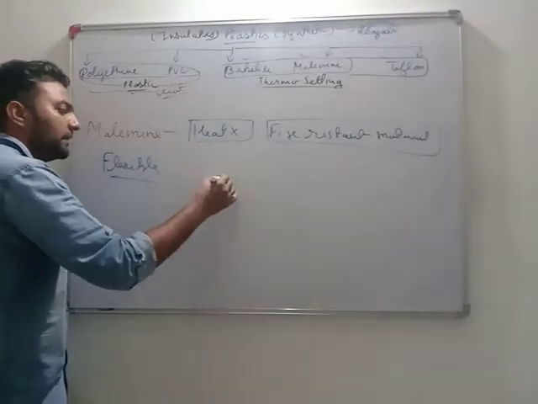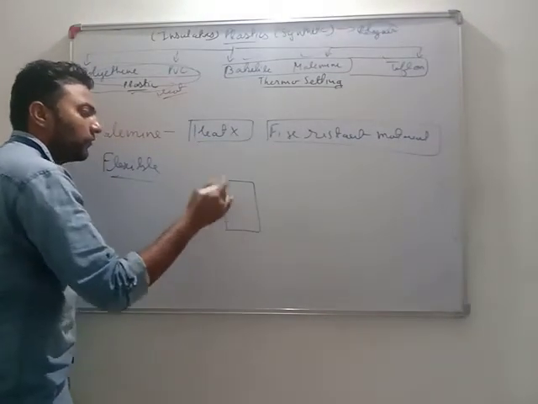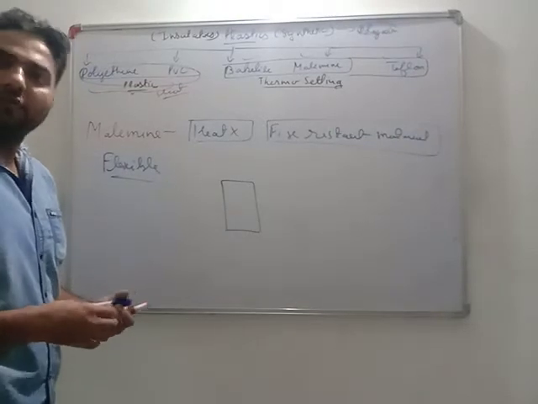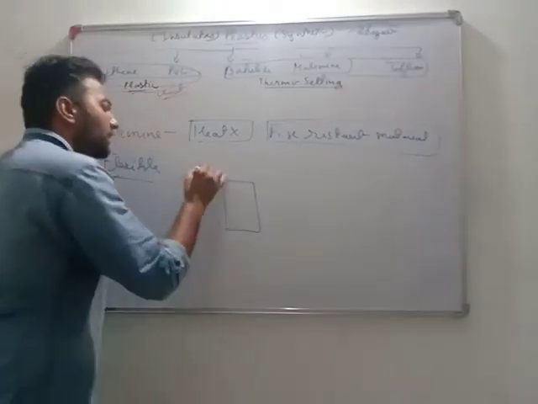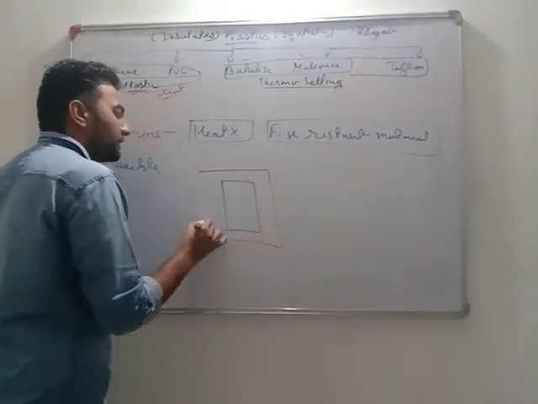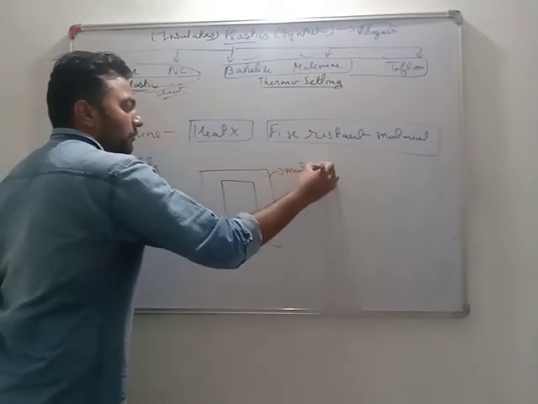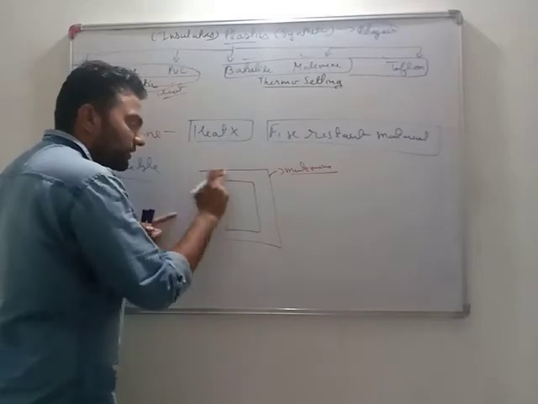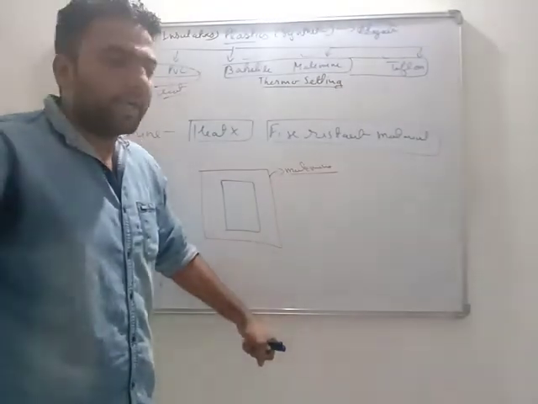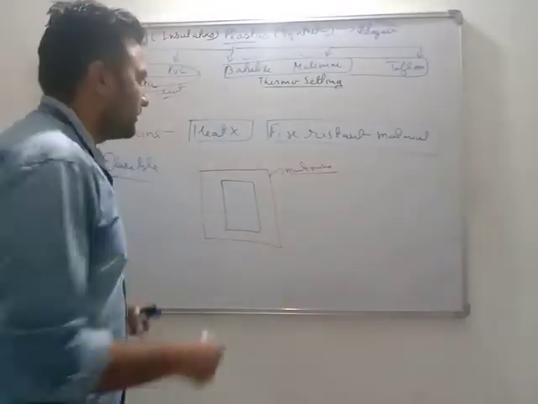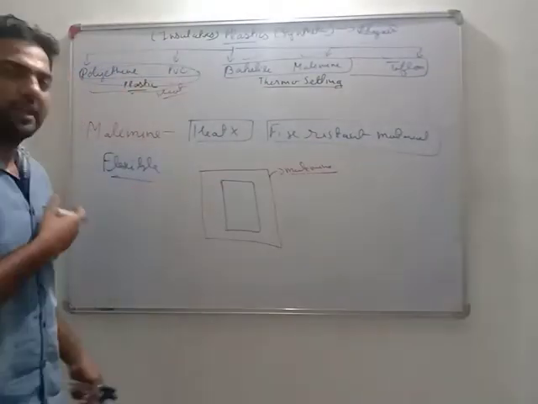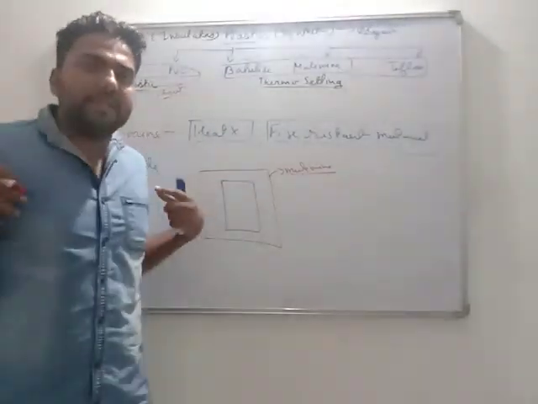So what happens is that the firemen working in our fire brigade, they all wear a special type of jacket on their bodies. This is made up of melamine. See, if I would have made this of bakelite, this would have been hard. They would not have been able to move. But as it is flexible, if they wear that jacket, they can very easily move.